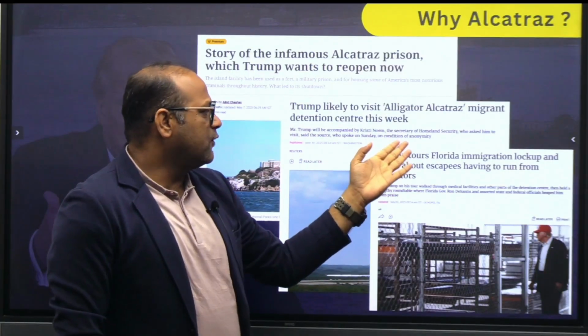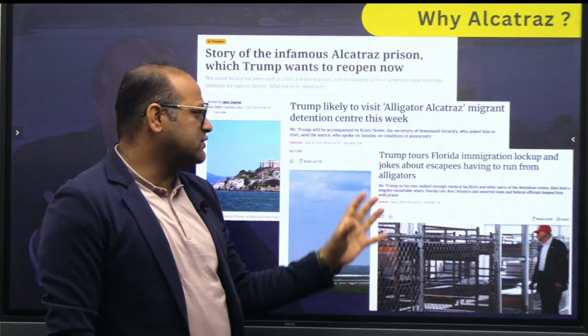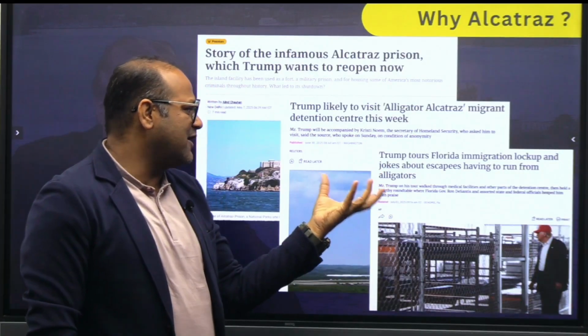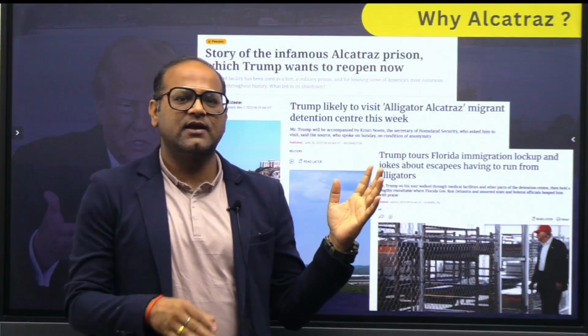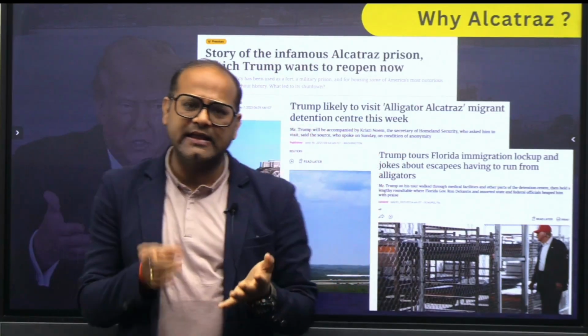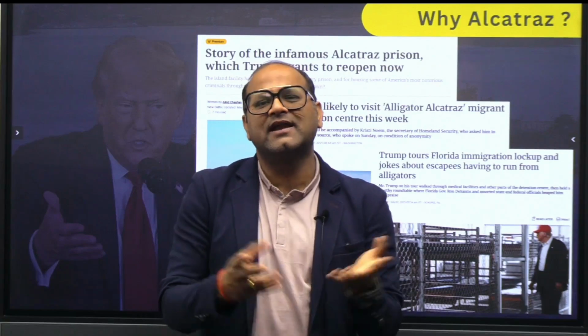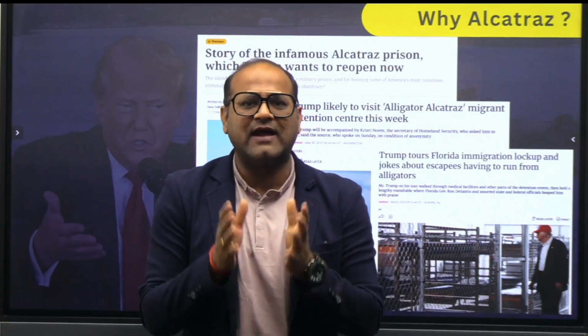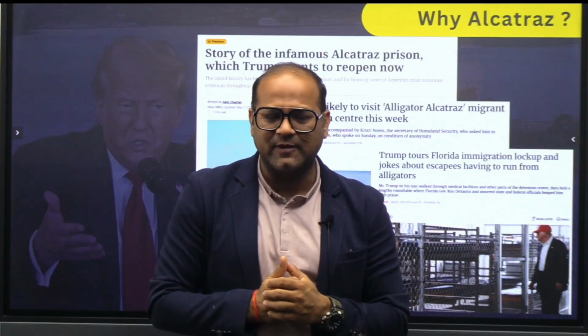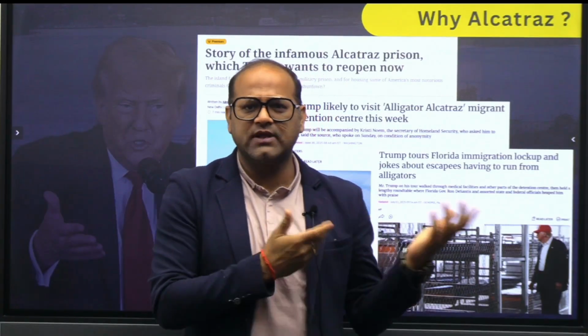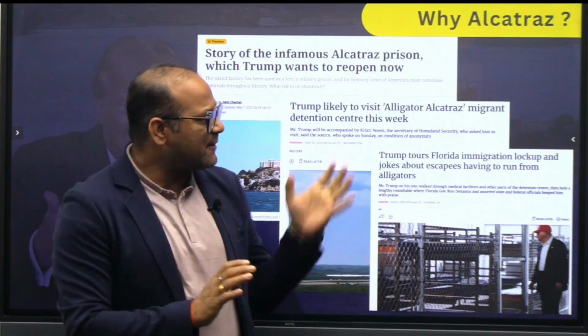Trump tours Florida immigration lockup and jokes about the escapes having to run from alligators. So ये सारी न्यूज़ जो मैंने यहाँ रखा है, ये या तो द हिंदू में था या इंडियन एक्सप्रेस में था, and definitely और भी न्यूज़पेपर में होगा, but I'm talking from the point of view of UPSC aspirants. So The Hindu and Indian Express. तो इसकी अपनी कहानी है.